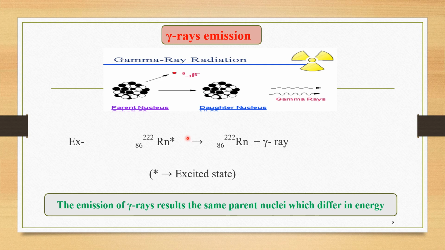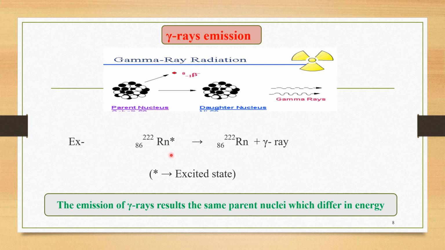Before gamma ray emission, the nucleus is present in an excited state. Suppose this is radon with atomic number 86, mass number 222, in an excited state. Whenever it is in an excited state, it is highly energetic as well as unstable in nature.